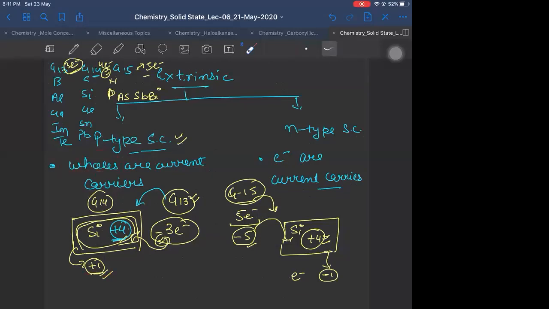Is it clear? So when do you get an n-type semiconductor? An n-type semiconductor is obtained when a group 14 element is doped with a group 15 element.